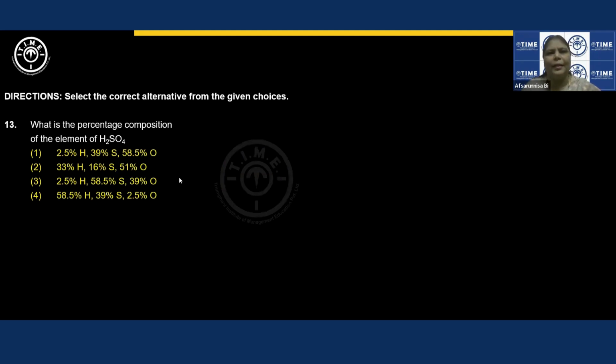You need not calculate everything to get the answer. The simple trick here is: what's the meaning of percentage composition? It is the amount of the substance, by percent, present in that particular compound. So I need the weight of that element in that particular compound, divided by the total weight of the compound, into 100. This will be the formula.